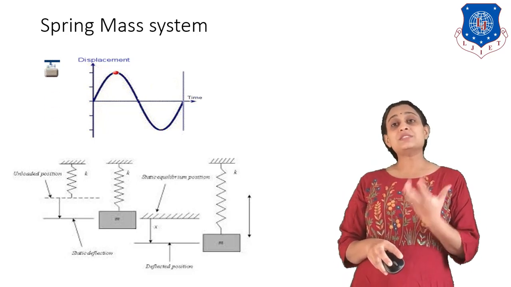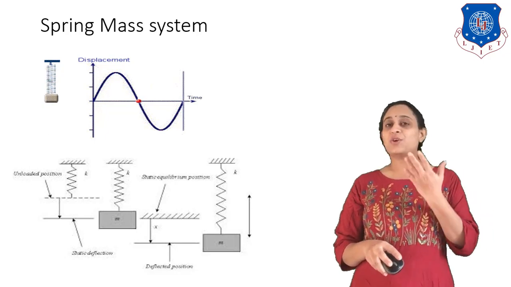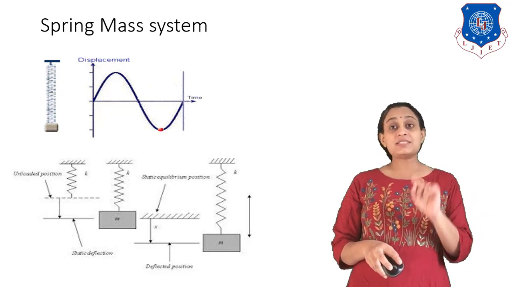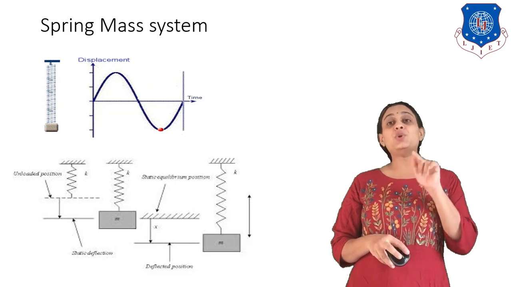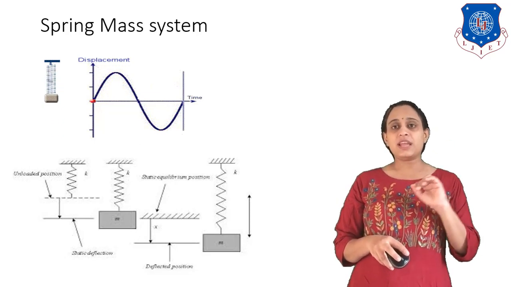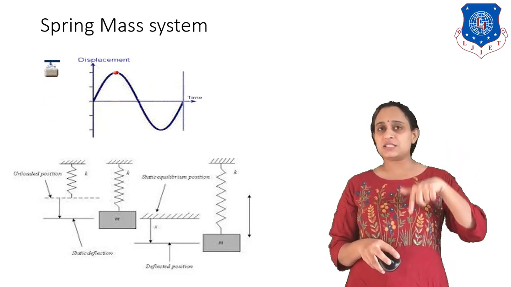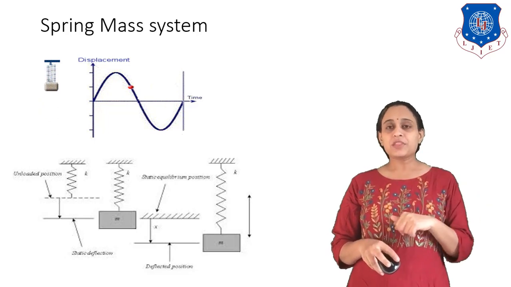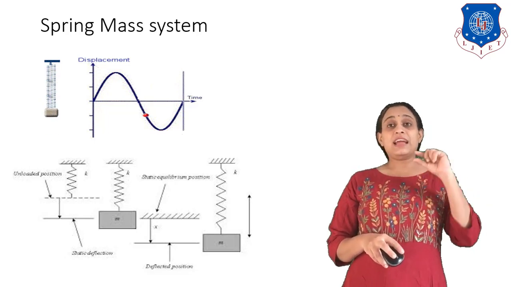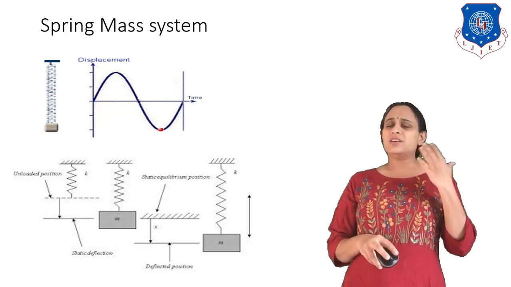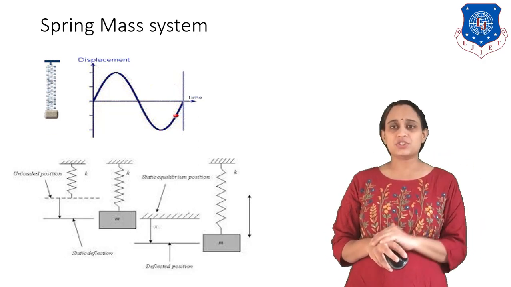Now why will this mass come back to the downward position? Because of gravity itself. It means the weight force tends to apply on this system. Okay, it means M into G tends to apply on the system. So there is a spring and it will be elongated. I may say delta elongation is there.